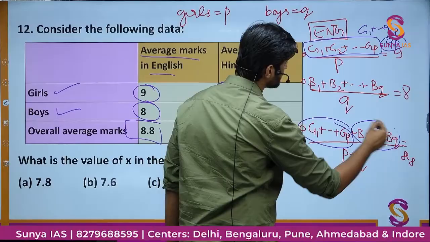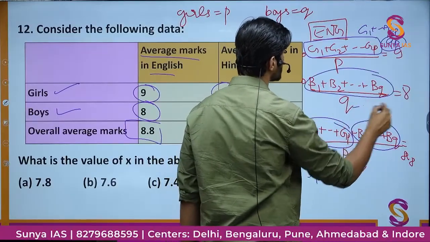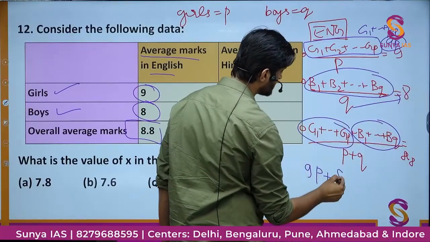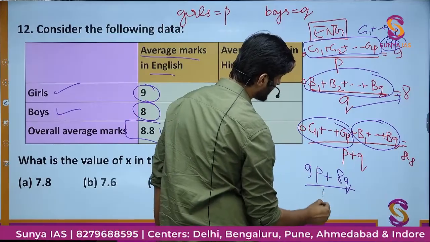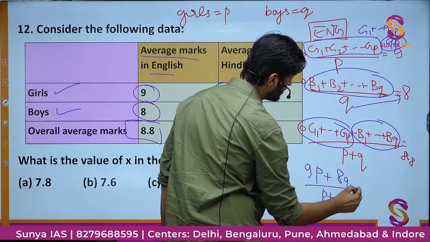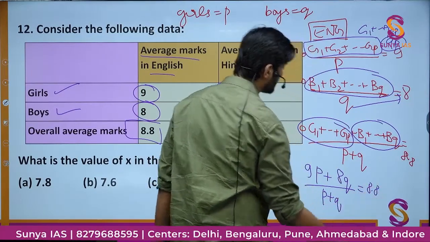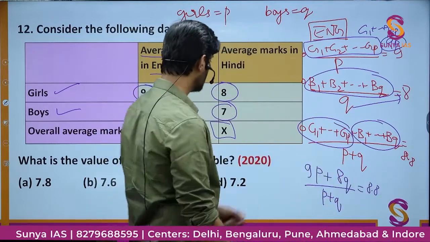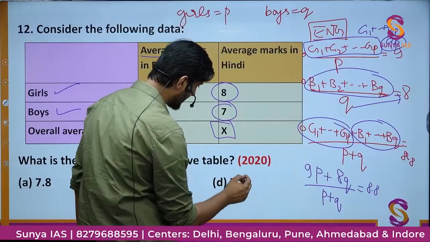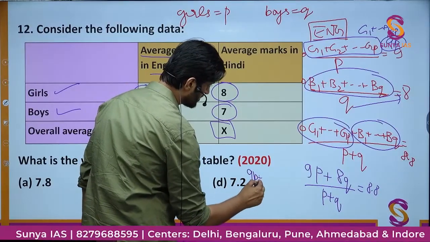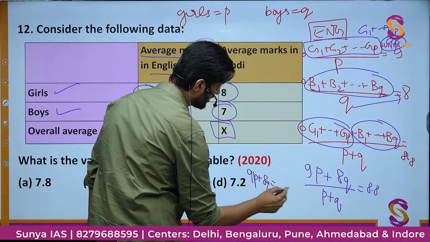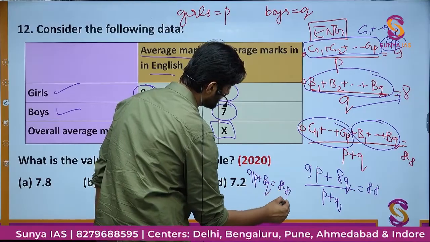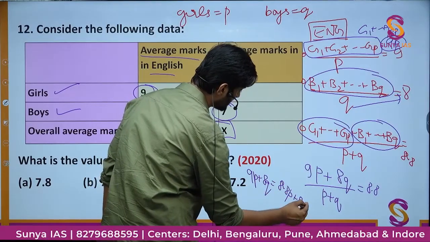This sum B1 to BQ is nothing but 8Q, divided by P plus Q, is equal to 8.8. Okay, I'll send this P plus Q across by cross multiplication and I will have 9P plus 8Q is equal to 8.8P plus 8.8Q.